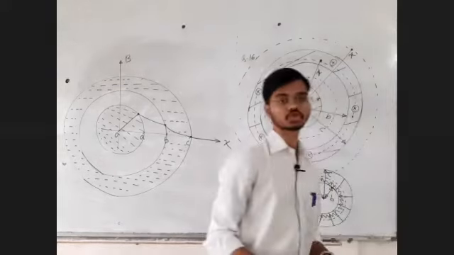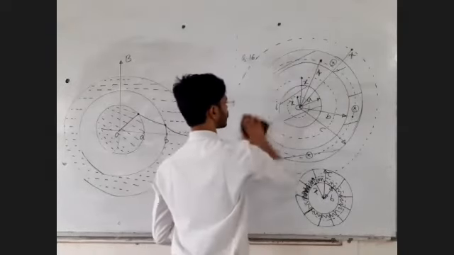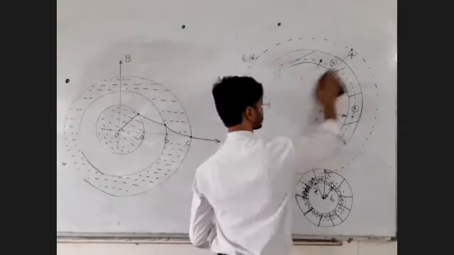Magnetic field due to a solenoid. Let's derive the magnetic field due to a solenoid. What is a solenoid? Let's see.